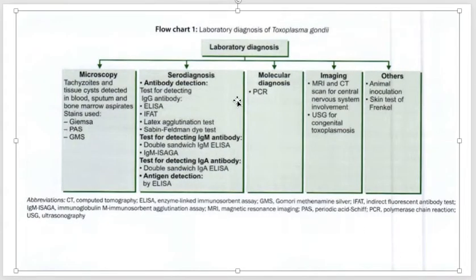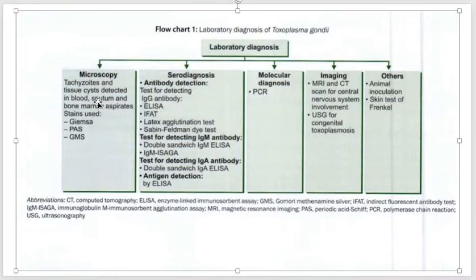So, talking about the lab diagnosis of these patients, how do we diagnose them in the labs? The lab diagnosis can be done by microscopy, serological investigations, molecular investigations, imaging, and others, right? So what will they do in microscopy? They will take a specimen of the blood, a specimen of the sputum, a specimen of CSF, for example, and they are going to see it under the microscope.